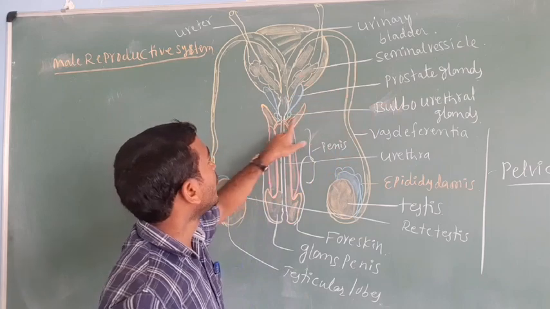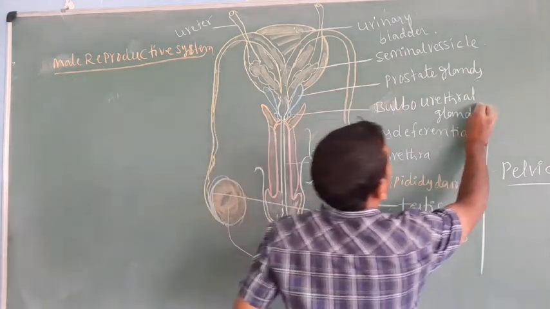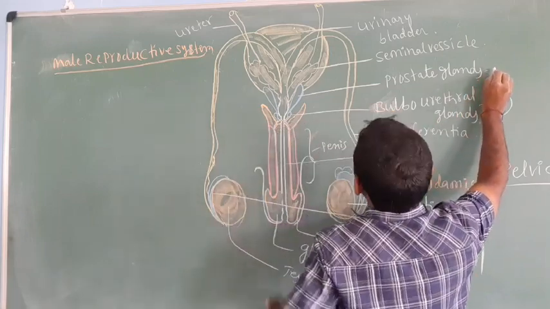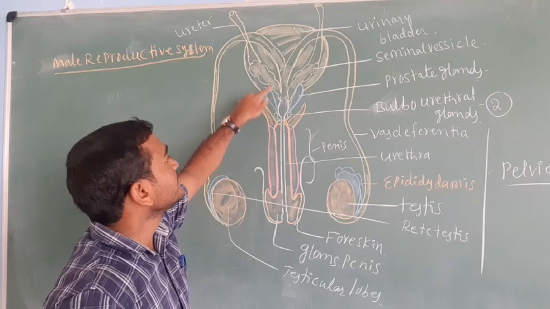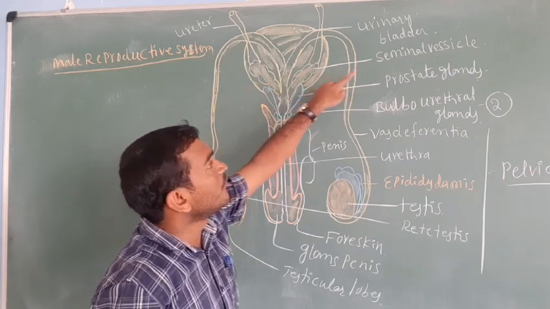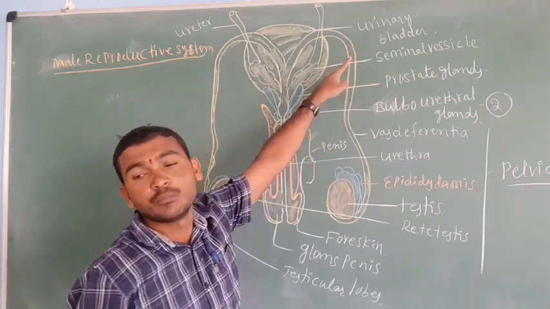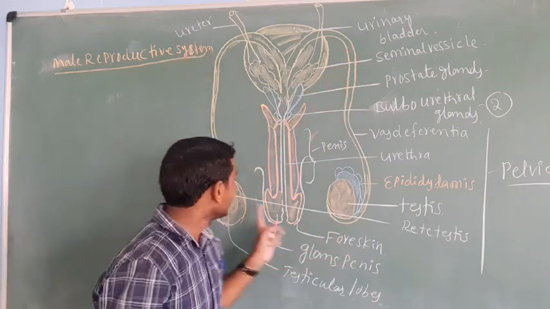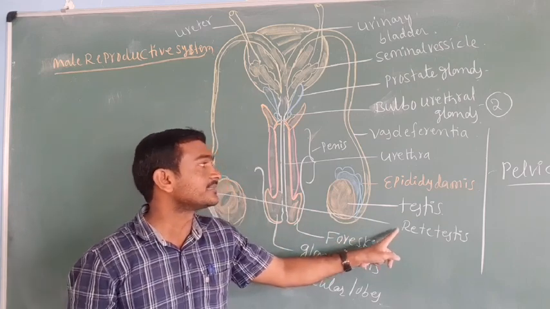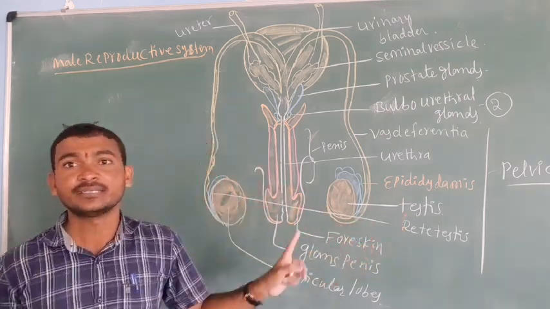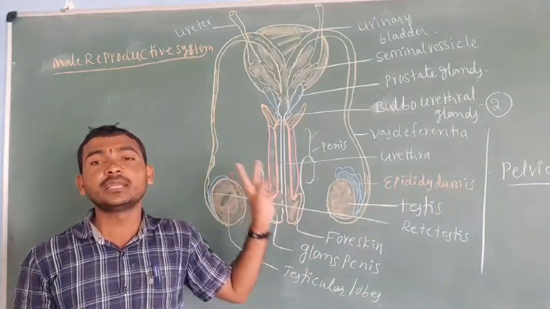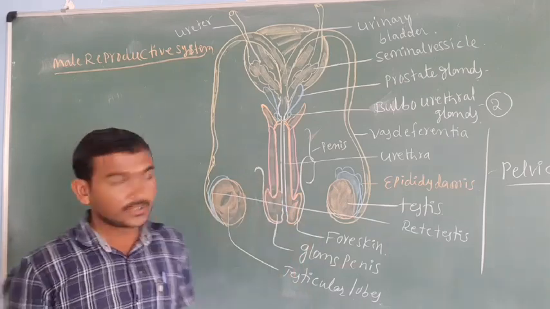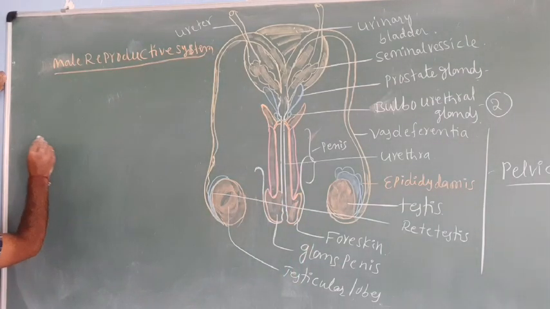How many bulbourethral glands? One pair, means two bulbourethral glands. Then the prostate gland, then the seminal vesicles, the urinary bladder, the ureters, and the testis and rete testis. The parts are like that. The male reproductive system is divided like this. Now this is very important for entrance examinations.